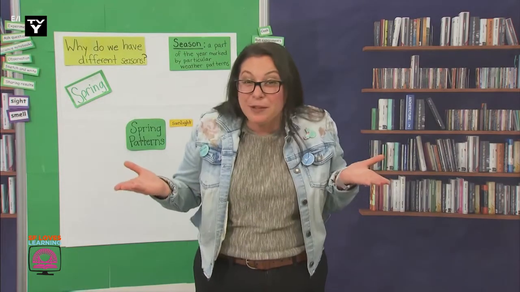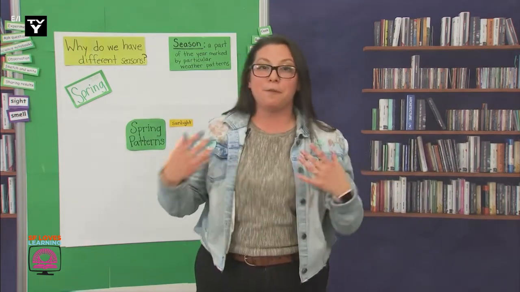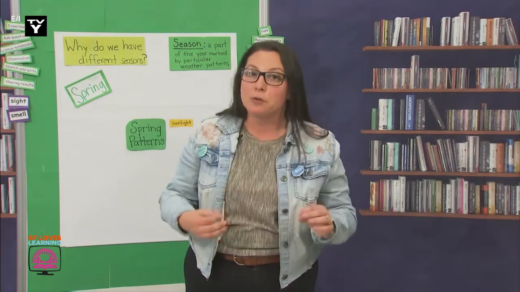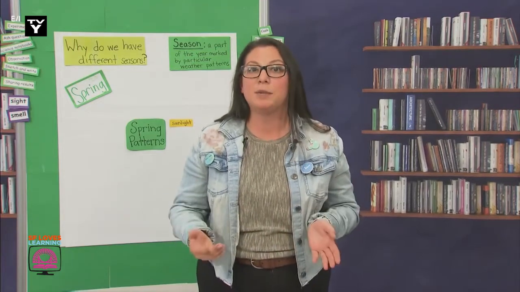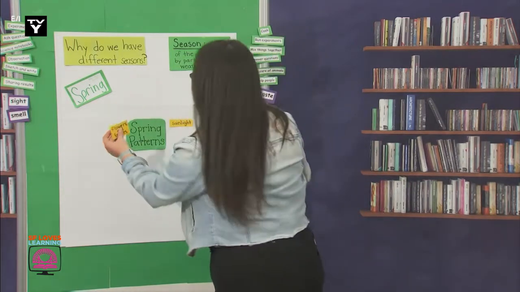But what does this have to do with our investigation? Well, plants flower and fruit during the spring. Because there's more sunlight and it's a little warmer, plants grow. I think I'm going to add that to the chart. It's not a weather pattern, but it's something that happens because of the different weather. Flowers and fruits.